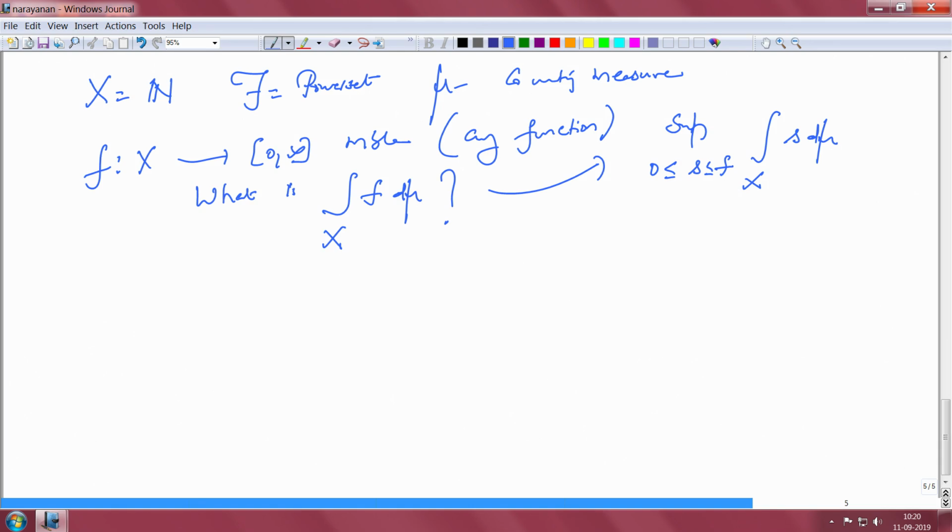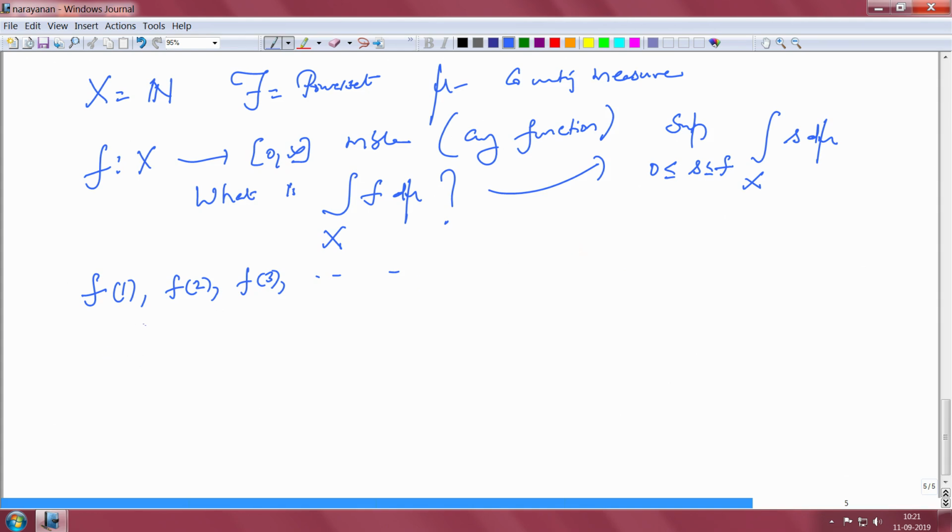So, how does a function look? A function on the natural numbers is simply f of 1, f of 2, f of 3, etc. This is the collection of values of f, and that defines the function f. Now, how would a simple function look? A simple function takes only finitely many values, and it has to be less than or equal to f.